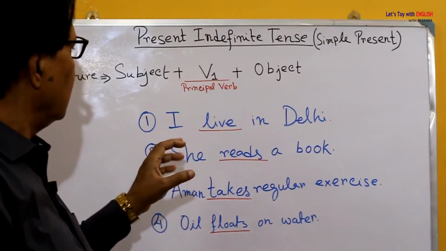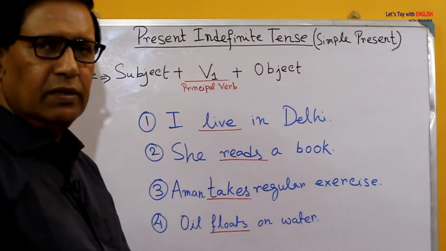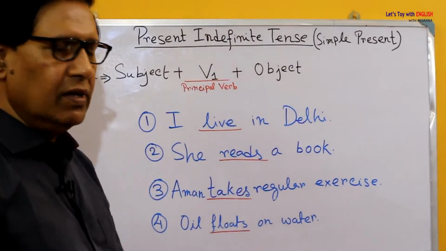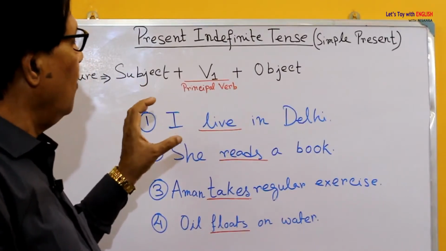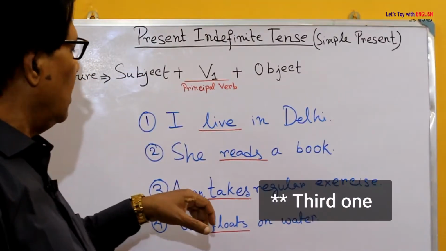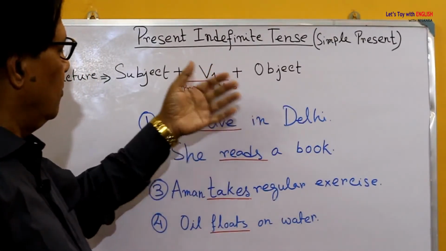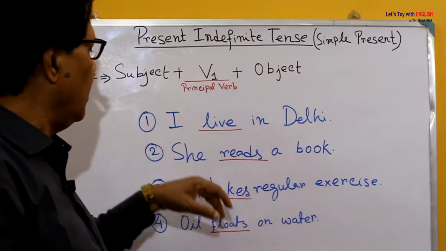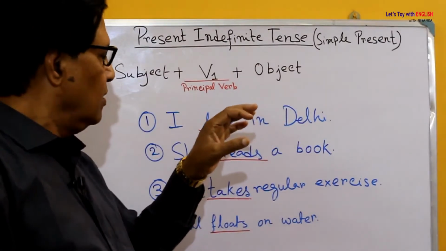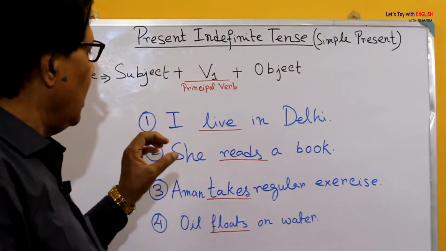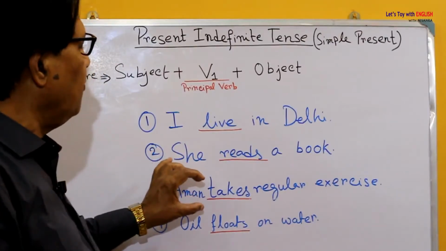Now friends, these two sentences are quite different from these two. In what sense? Because I live in Delhi and she reads a book are general facts. There is nothing surprising, nothing new in it. So it is in the form of a general fact. But if you come to the second one, you will see that this is not like these two. Aman takes regular exercise. What does it mean? Aman's habit is that he takes regular exercise. That means he has the habit of taking exercise regularly. That is to say, it is an example of habitual action.